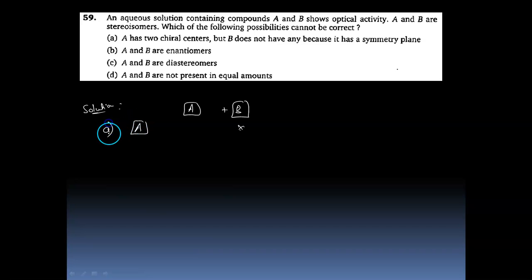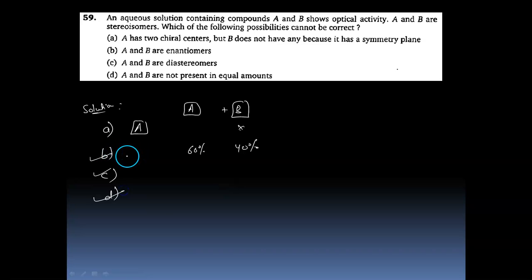Therefore A is wrong. Option B says A and B are enantiomers. Yes, they can be, and they can be present in unequal amounts. Therefore, the compound containing A and B shows optical activity. For example, A is 60% and B is 40%, so they are not cancelling the rotation exactly. In C, if A and B are diastereomers, then their optical rotations will be different, and hence the compound overall will be optically active. So B and C are a possibility. D is the same, A and B are not present in equal amounts. It's the same as we have mentioned in B.